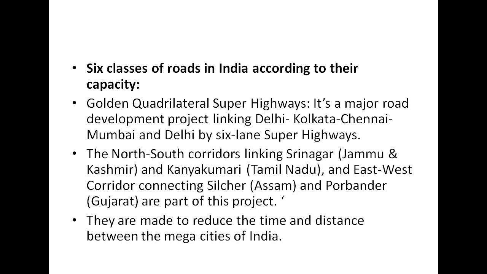So the first one is Golden Quadrilateral Super Highways. These are known as the national highways here. जो golden quadrilateral super highways हैं, super highways मतलब they link different states and different cities with each other, and the major roads are developed linking with the super highways. मतलब इसमें एक नहीं दो से तीन, मतलब 3 to 4 cities and states are linked with